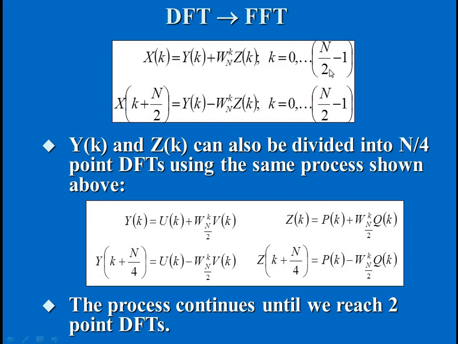If you want to divide that sequence further, we can divide that n by 2 length into two equal halves, so that limit will be n by 4. After the next decimation, the same equations will be followed, and the only change is in the value of the total length, which will be n by 4. That's the only difference.